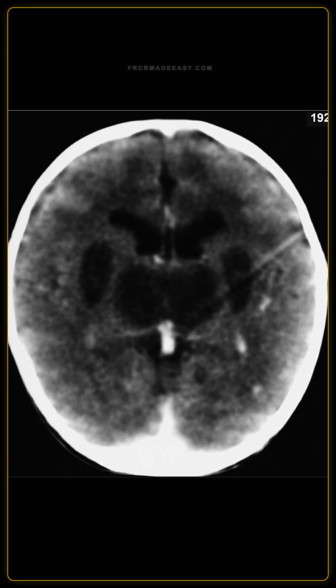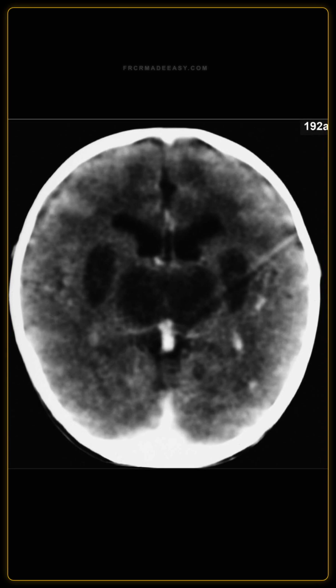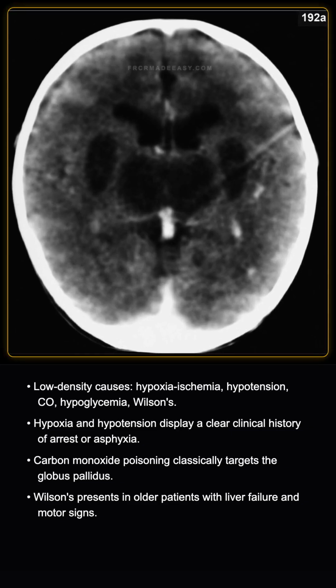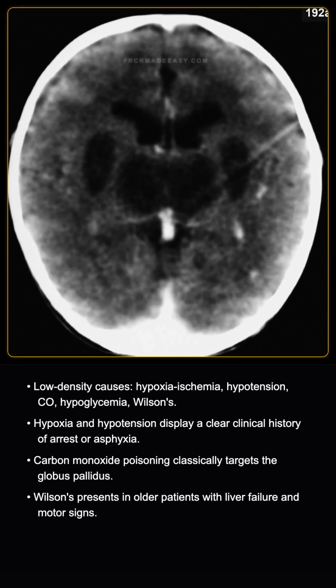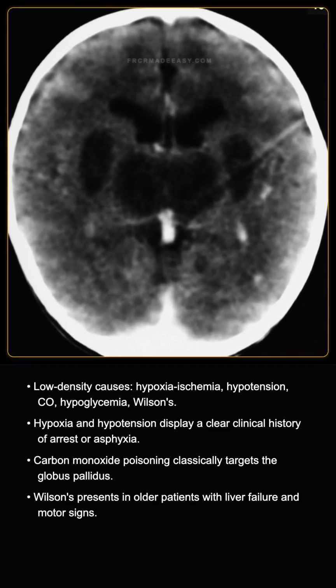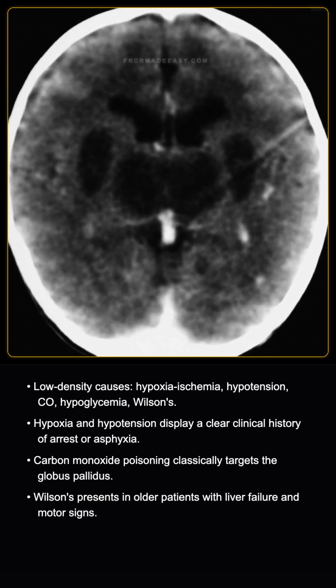What is the differential diagnosis for low-density basal ganglia on CT, and how can we differentiate between them? The differential diagnosis for bilateral symmetric basal ganglia hypoattenuation includes severe hypoxia-ischemia, profound systemic hypotension, acute hypoglycemia, carbon monoxide poisoning, and metabolic disorders like Wilson's disease.